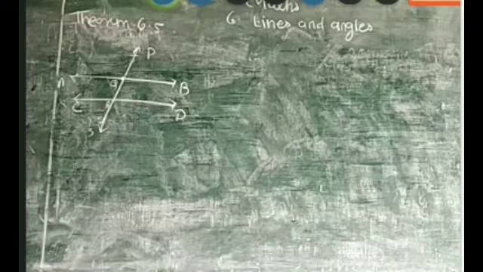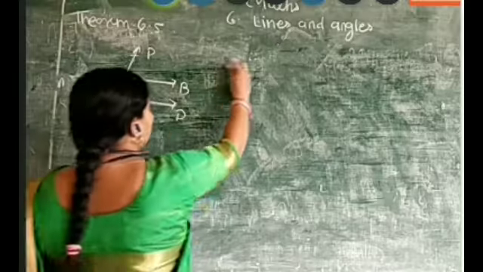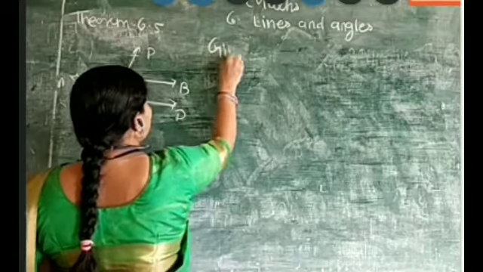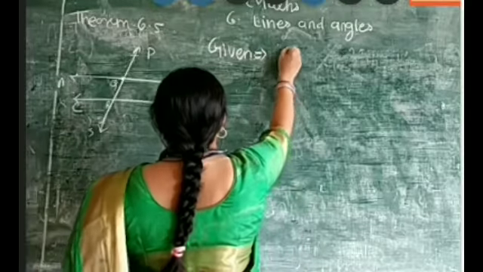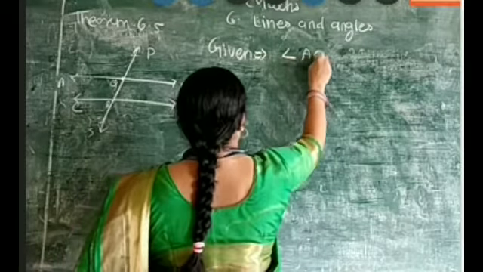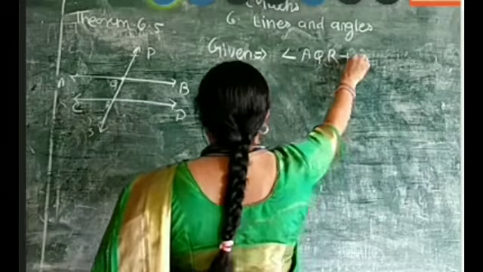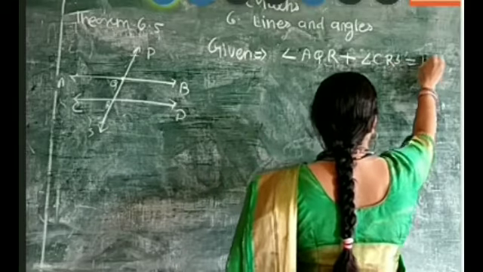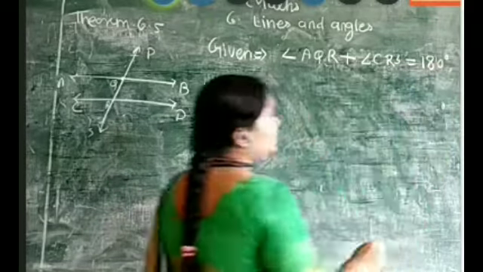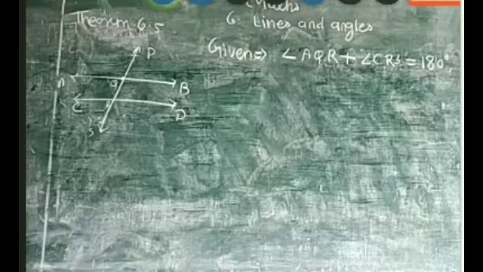So what is given to us is that the pair of interior angles on the same side of a transversal is supplementary. That is given to us. So right here in the given portion, angle AQR plus angle CRS is equal to 180 degrees. Supplementary means the sum is equal to 180 degrees.